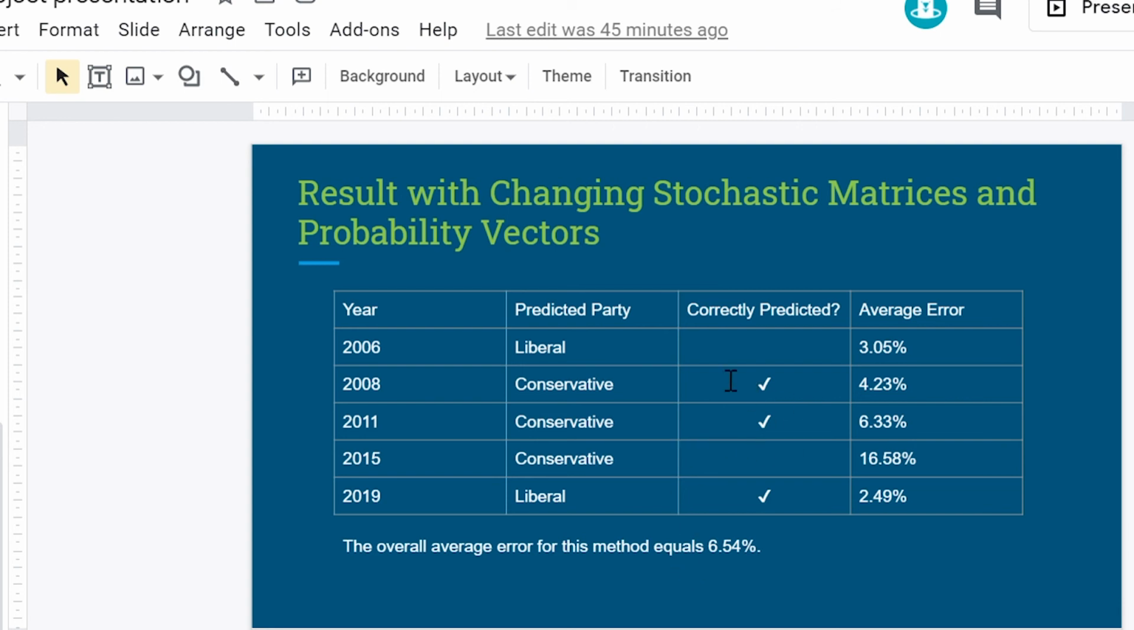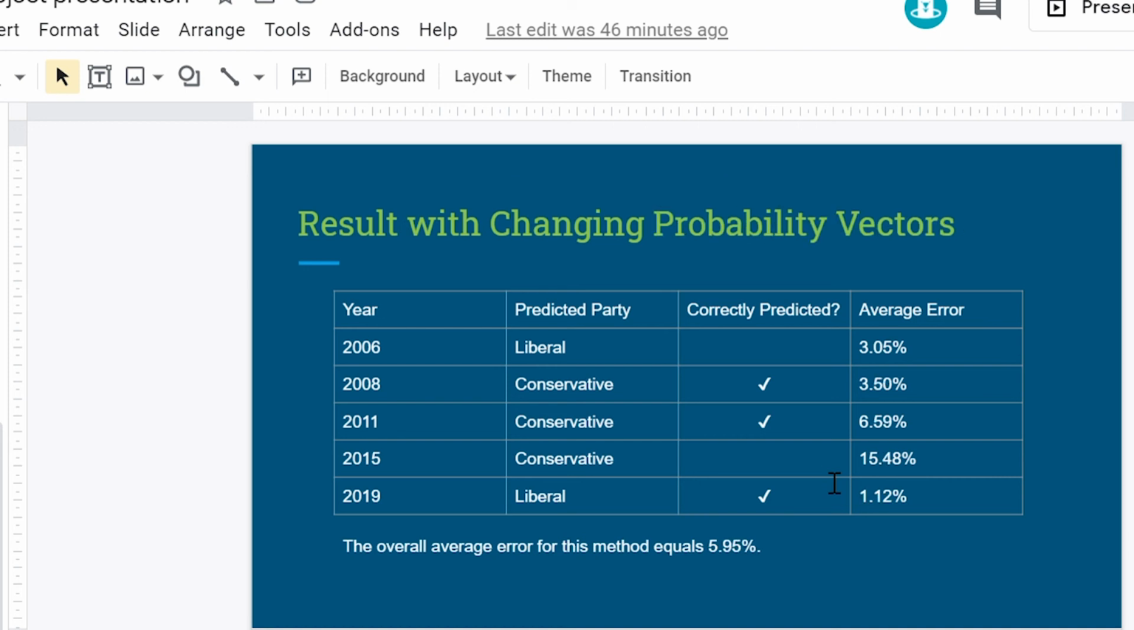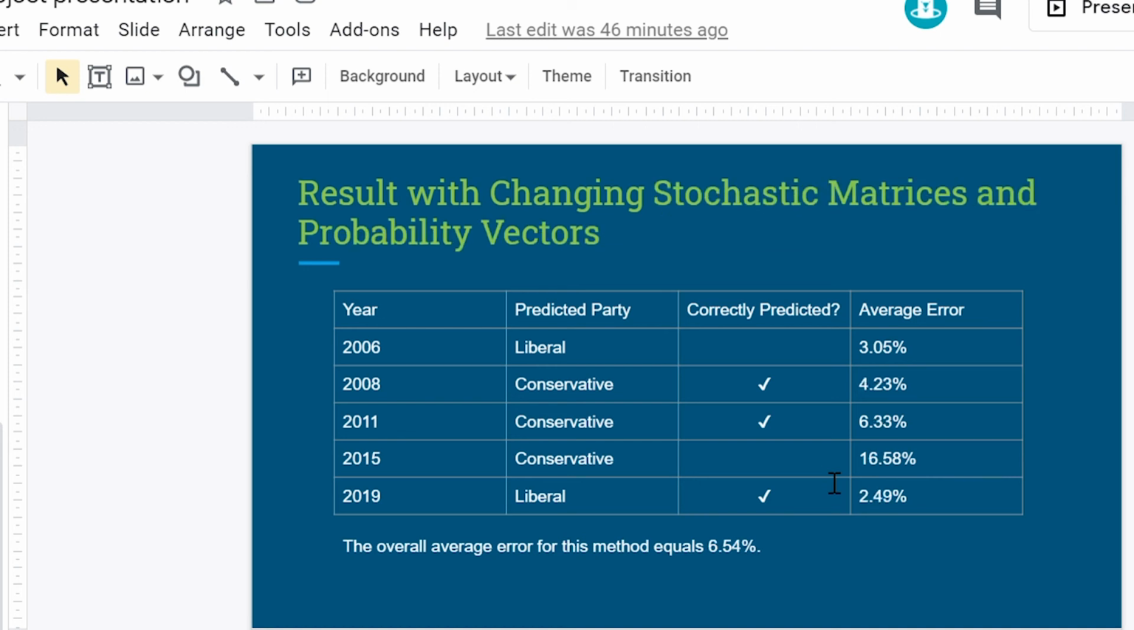As you can see here, the correctly predicted years are the same, but the average errors are slightly different. So yeah, moving on to the next slide.